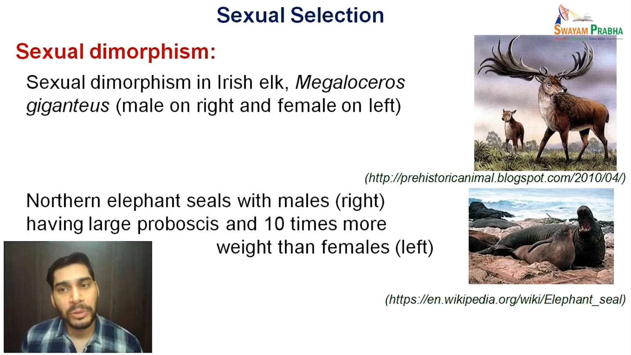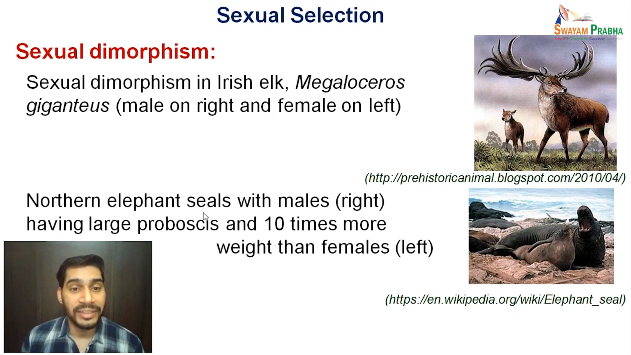It is not only about the birds, or it is not only about the physical attractiveness. It varies along a spectrum of characteristics. For example, the sexual dimorphism in Irish elk, the Megaloceros giganteus. Here you can see this is the male and this is the female, which is not just smaller as compared to the male, but you can see the antlers here in the males. So it is all about the strength, that is being selected by the female.